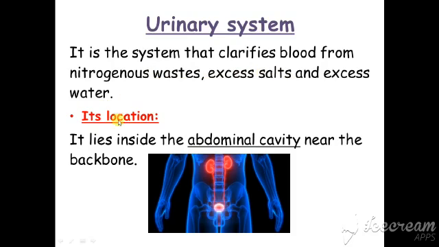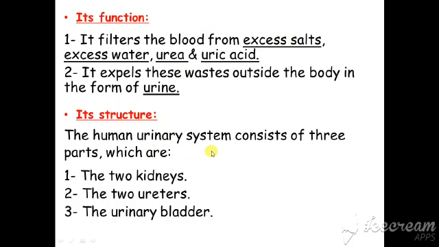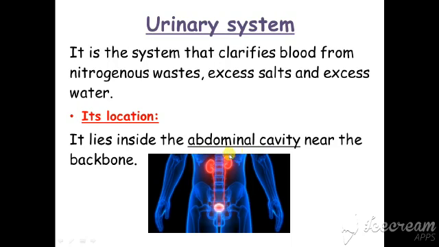Its location, where is it located? It lies inside the abdominal cavity, near the backbone. Here, Junior 5, you see this. The red one is called the kidneys. It is located near the backbone in the abdominal cavity, but the circulatory system lies in the chest cavity. The heart lies in the chest cavity, but the urinary system